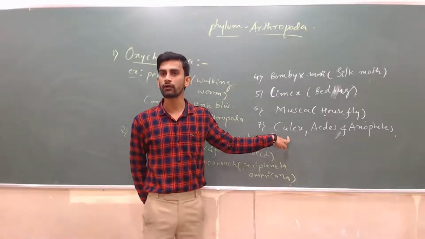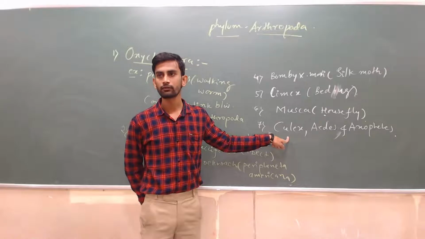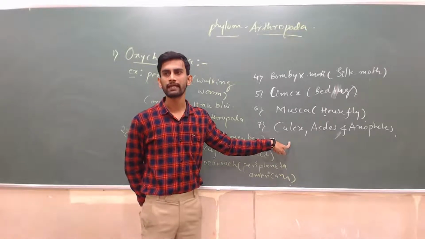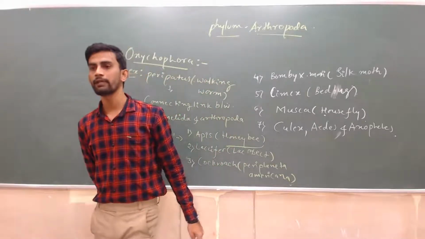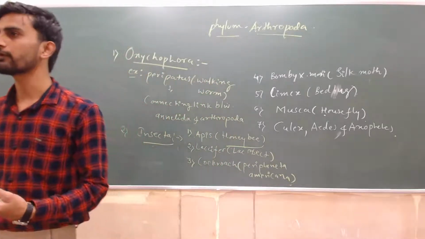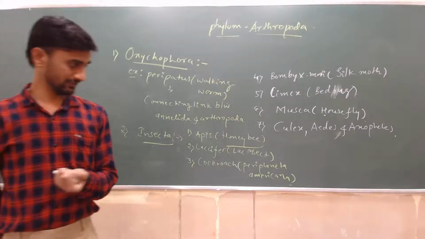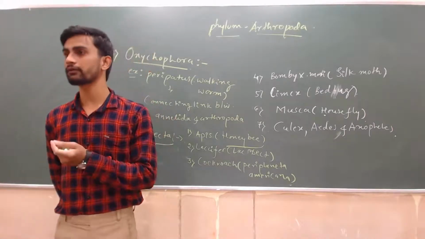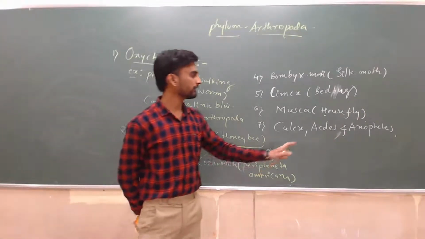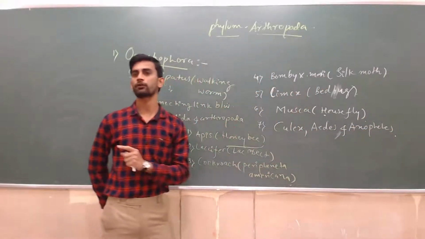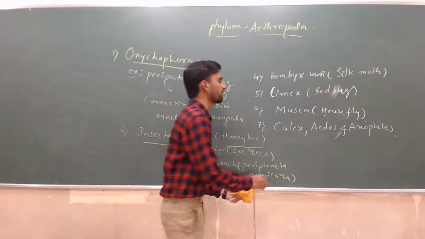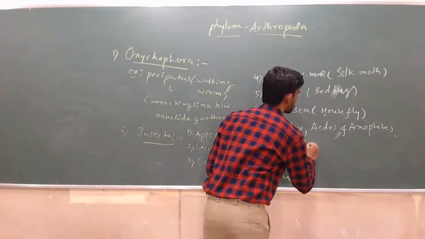Culex mosquito, which disease will Culex cause? Filariasis or elephantiasis. And Aedes aegypti will cause dengue, yellow fever, or other disease conditions. Chikungunya you can take. All these different disorders are caused by different species of mosquitoes. So write it down in bracket, mosquitoes.